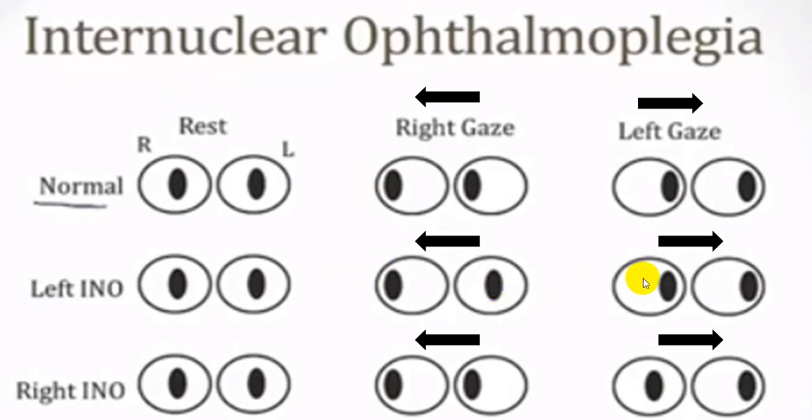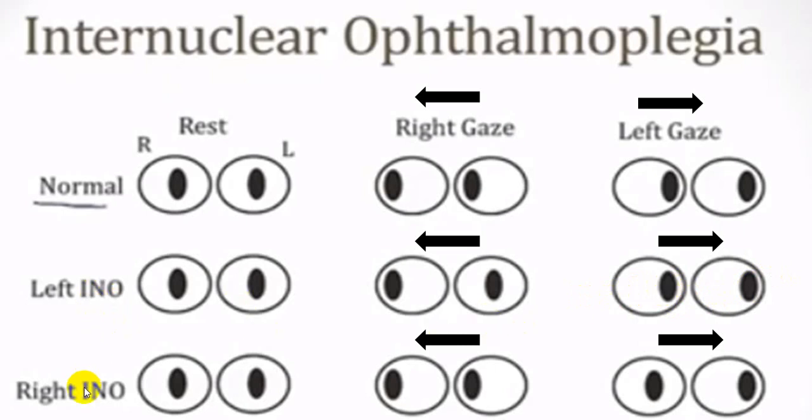But now if you ask the person to look to the left, lateral rectus is not affected in the left eye. So lateral rectus will have abduction, and in the right eye, medial rectus will contract, and that will give rise to adduction. And this is classical in left INO.